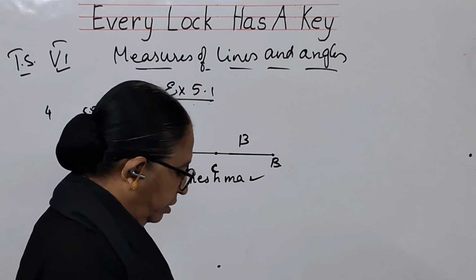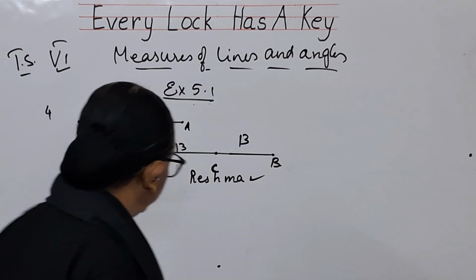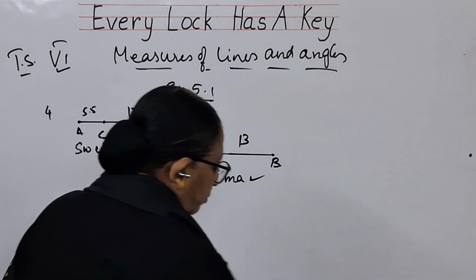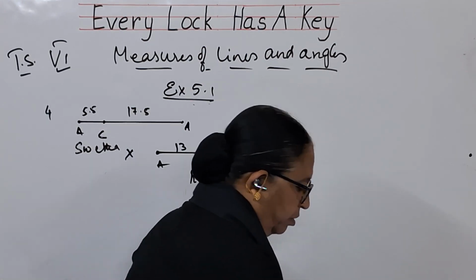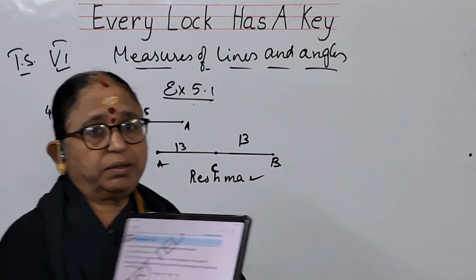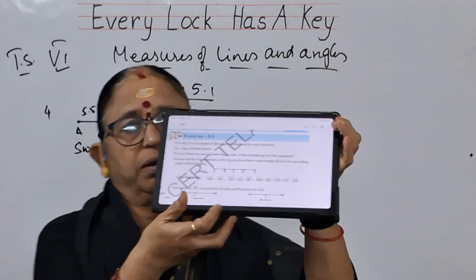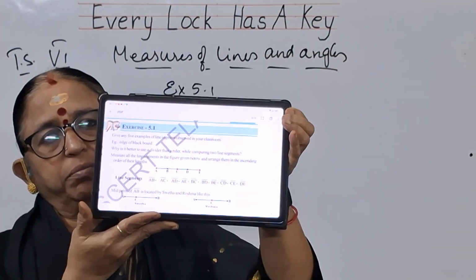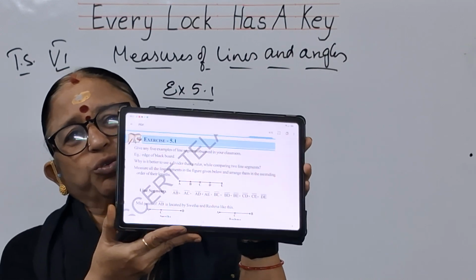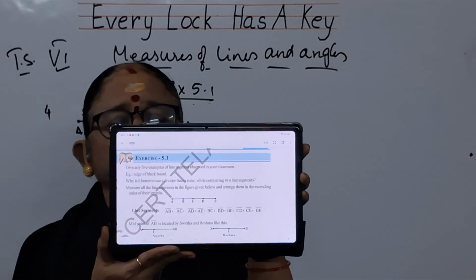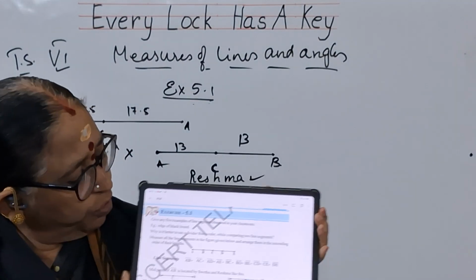And the next thing, children, I have not done the third problem. I hope you can see like this. See the third problem, line segments you need to measure. Means you have to use only your textbook and do it. I cannot show you this.